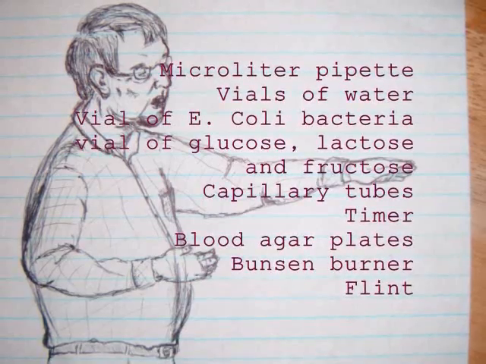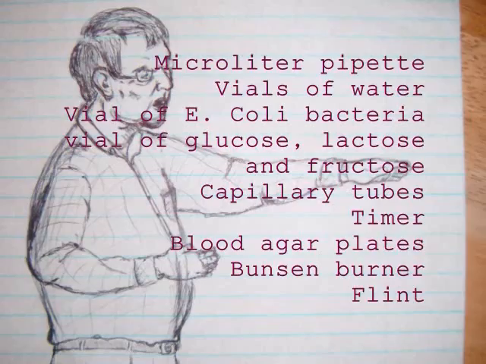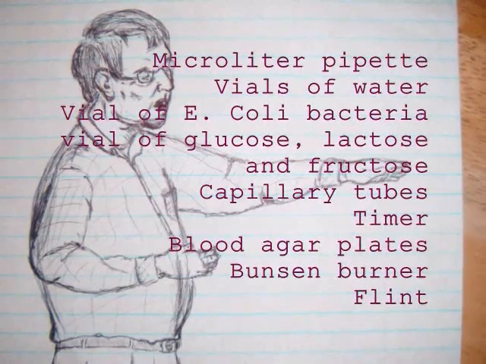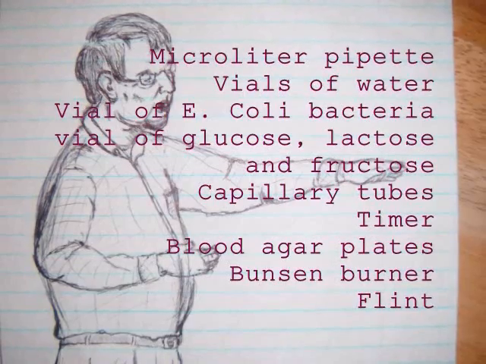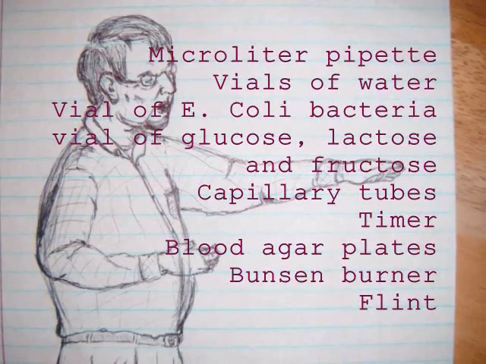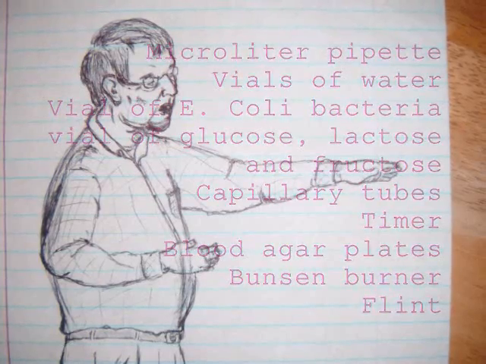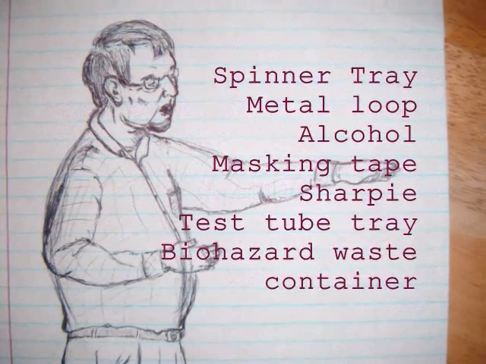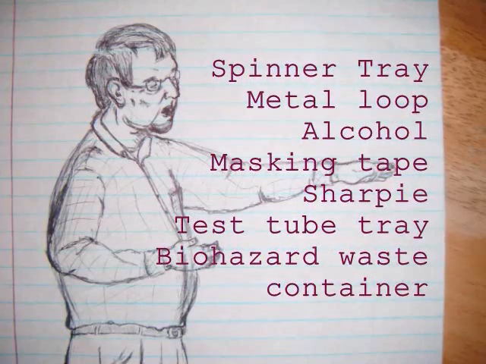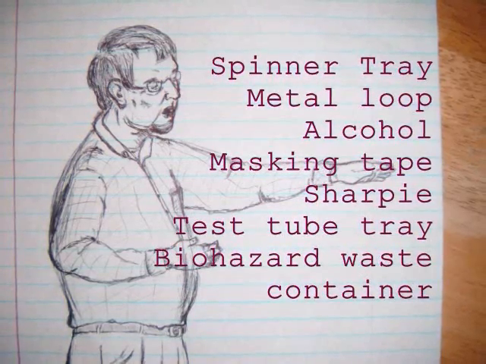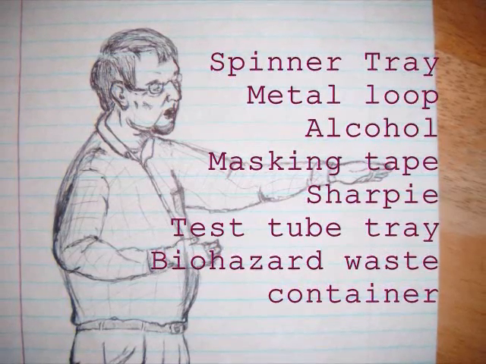The materials we used were microliter pipettes, vials of water, vials of E. coli bacteria, vials of 15% glucose, lactose, and fructose, capillary tubes, timer, blood agar plates, Bunsen burner, flint, spinner tray, metal loop, 75% ethanol, masking tape, Sharpie, test tube tray, and biohazard waste container.